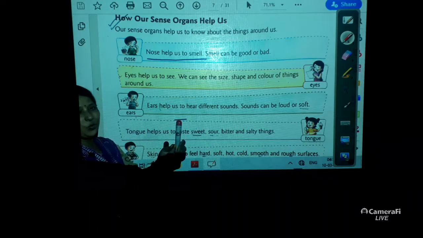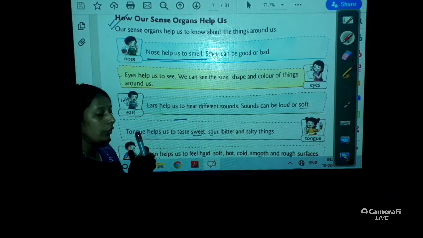Suppose I am giving you a red rose. How do you feel? You smell it. You will smell like this.